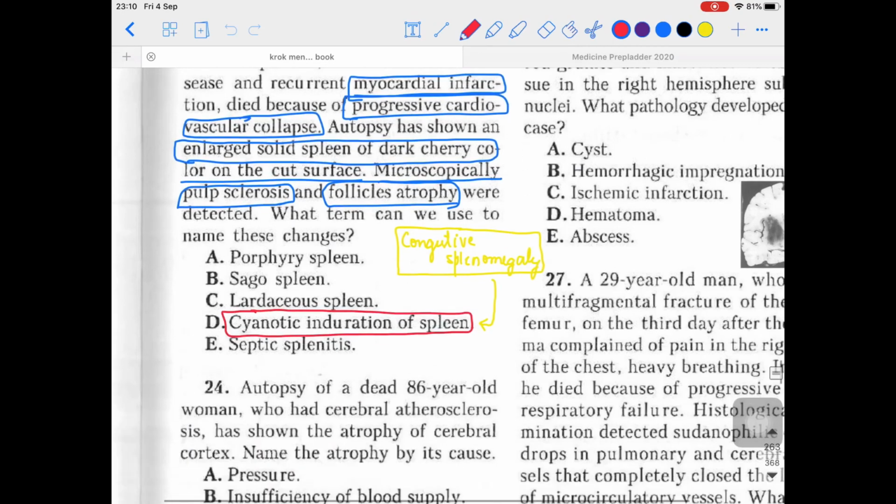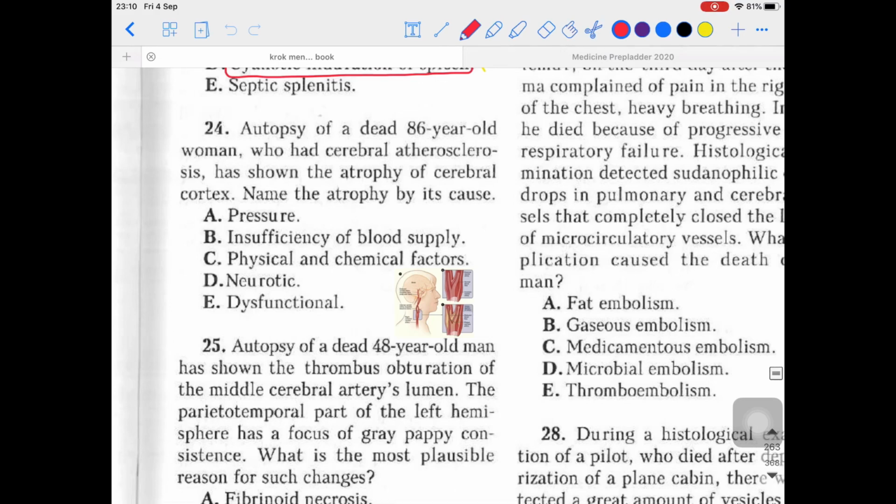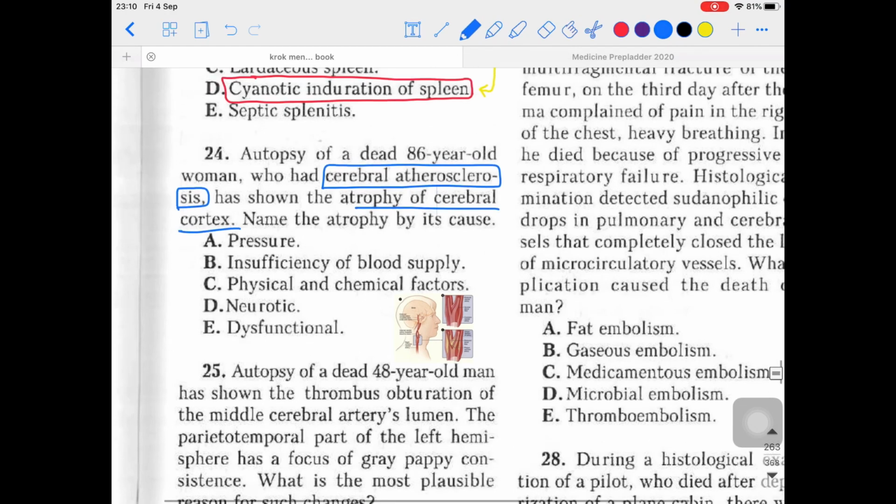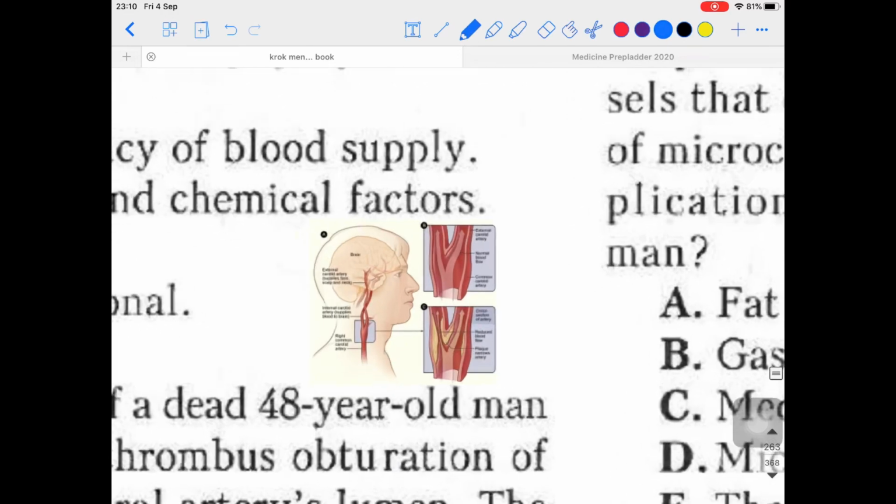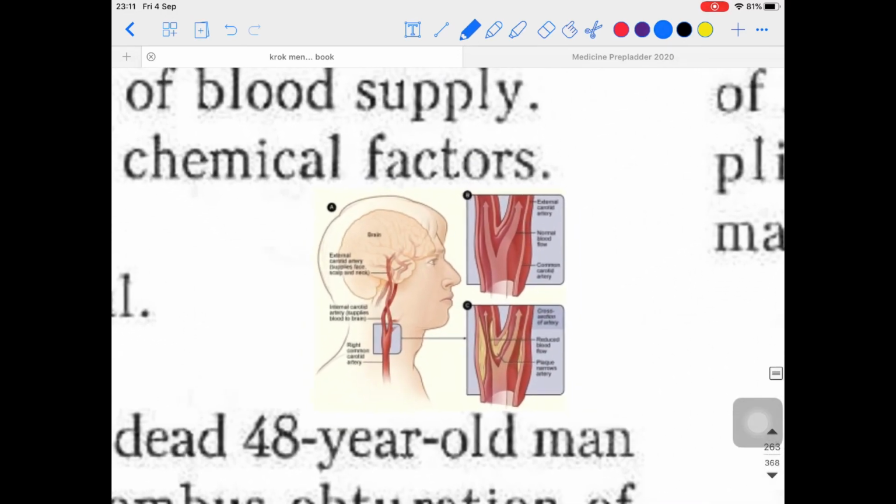Let's move on to the next one. That is question number 24. Autopsy of a dead 86-year-old woman who had cerebral atherosclerosis showed atrophy of the cerebral cortex. Name the atrophy by its cause. Okay, here I have attached the diagram for the same so that you can clearly understand the situation.